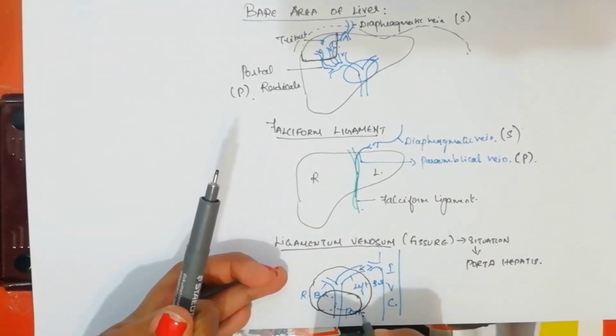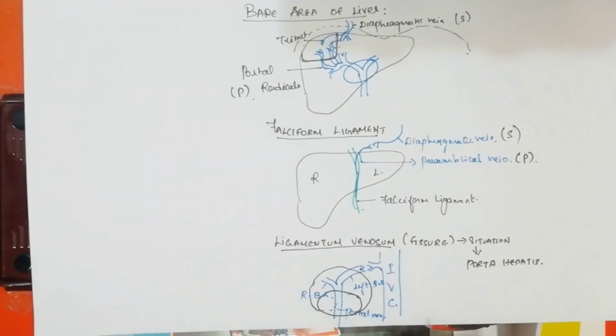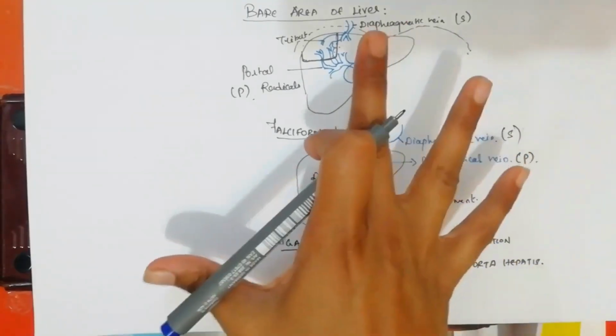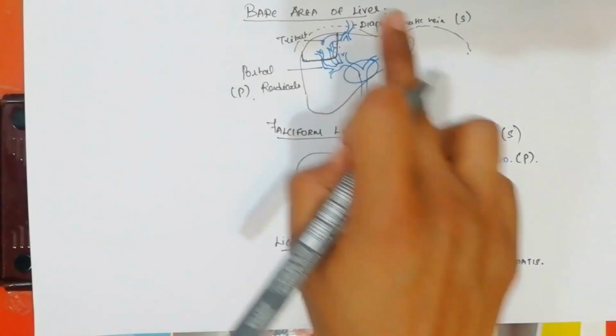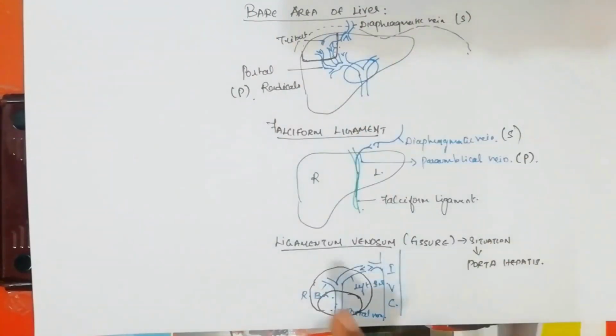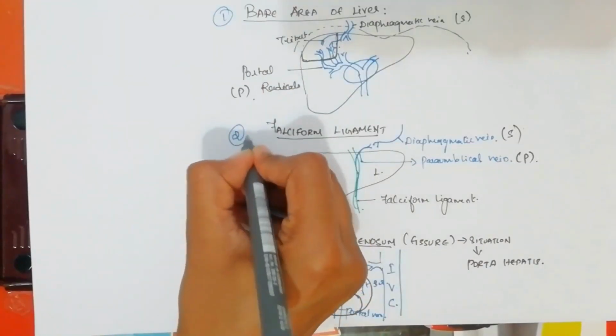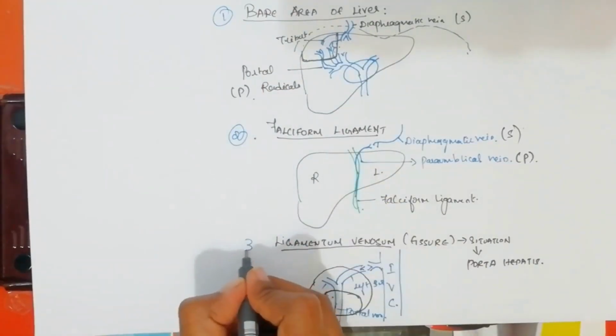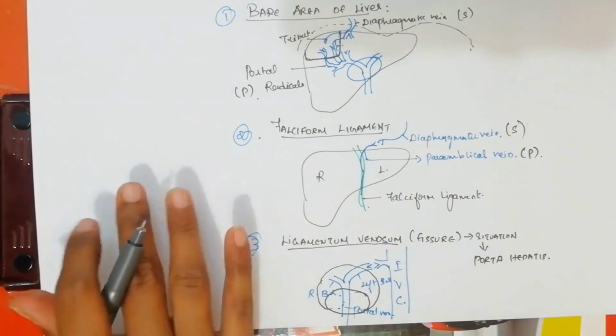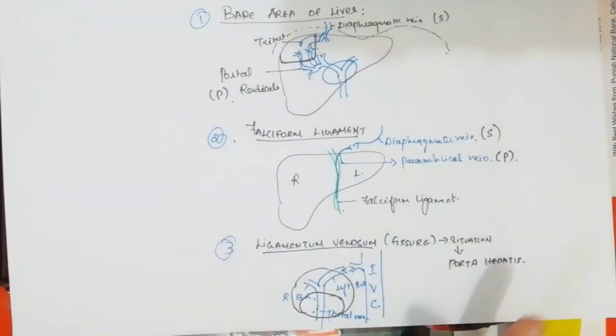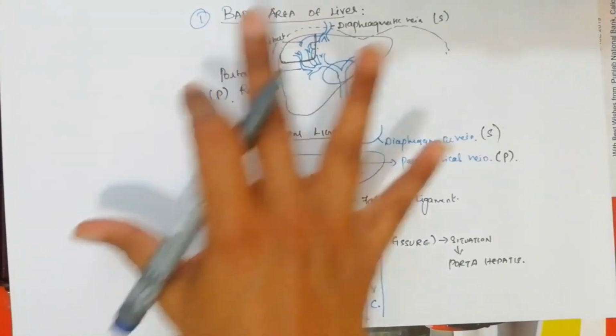This is the portal vein. So that's all about the details of portocaval anastomosis happening in the regions of the liver, such as the bare area, which is the first one, and then the falciform ligament, and then the fissure for ligamentum venosum. So this is how anastomosis happens in the liver region. Thank you for listening.